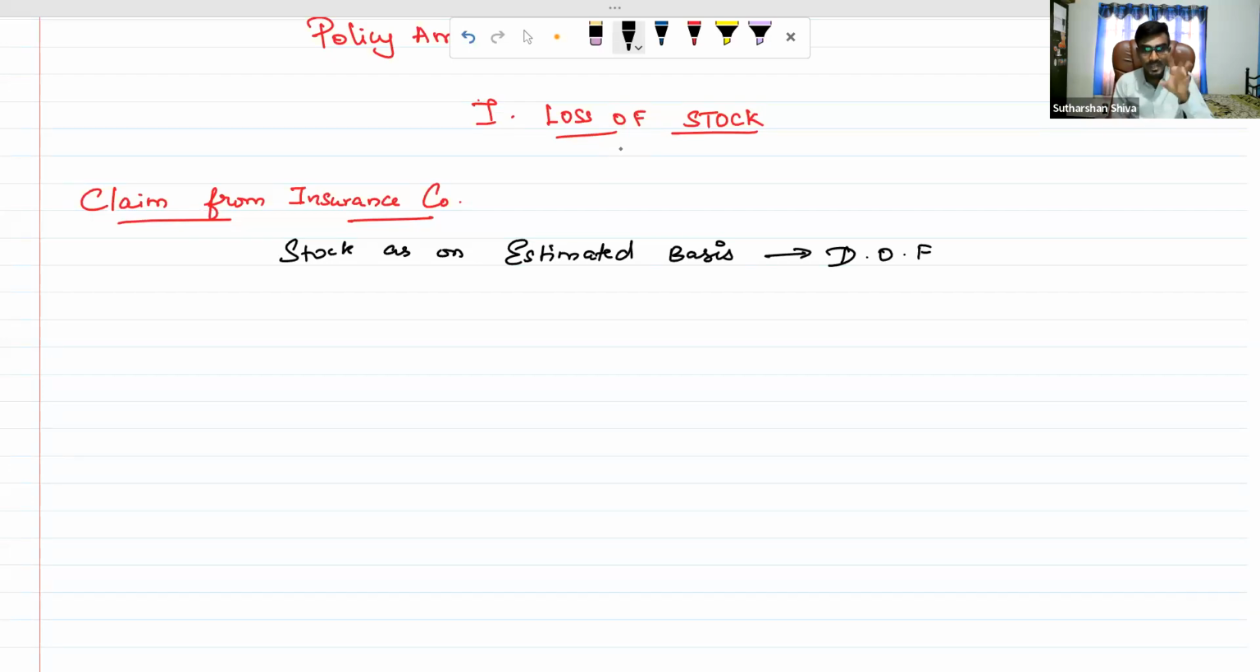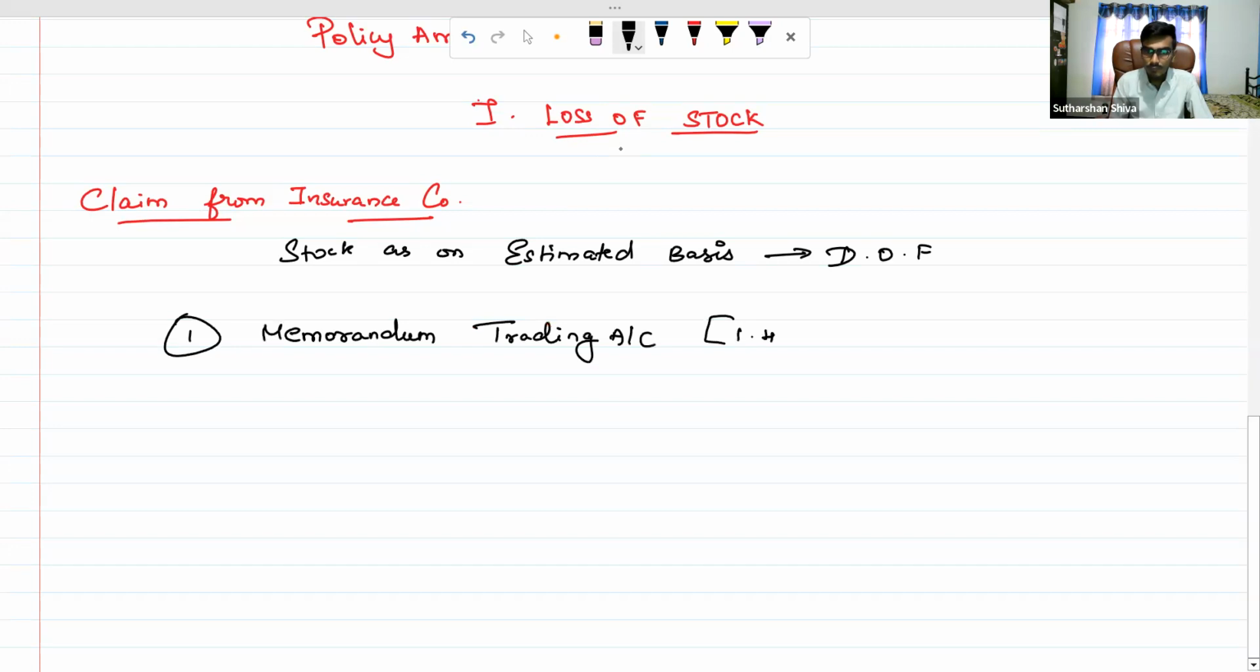For that estimated basis, I'm not going to prepare a main trading account in my main books of accounts. Instead of that, I will prepare a memorandum trading account. From which date to which date? From 1/4/2023 to the date of fire, 3/6/2023.